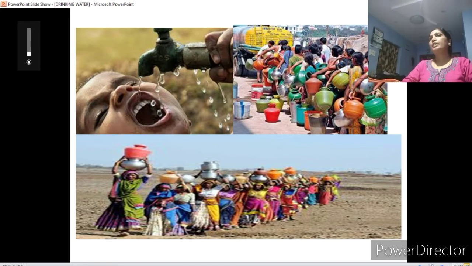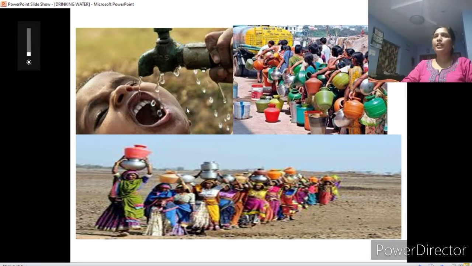So in these areas, when the drinking water supply is not there, they supply the water by tankers. So people are standing in a line, a big queue. They need to stand in a big queue to get 2 buckets of water. And most of the time gets wasted here only. And the women have to stop all their household work and wait to get the water. So this is the condition in some areas, and see how the boy is really struggling to drink the water.